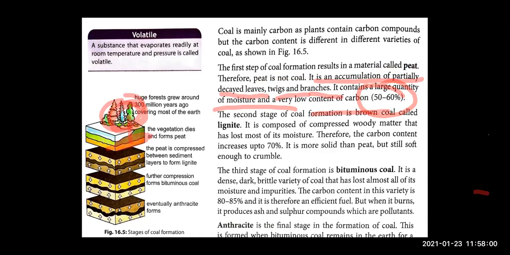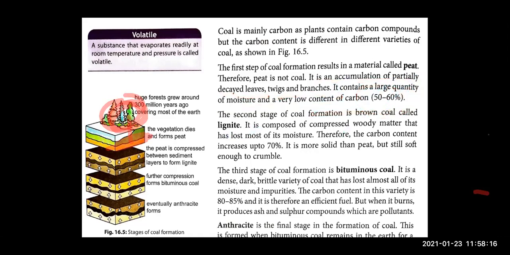Now, peat is formed. Peat is 50 to 60% carbon, right? And it has a large amount of water, moisture. The moisture will decrease slowly, because as we go down and down, the air will become less, right? Let's start with the second stage.